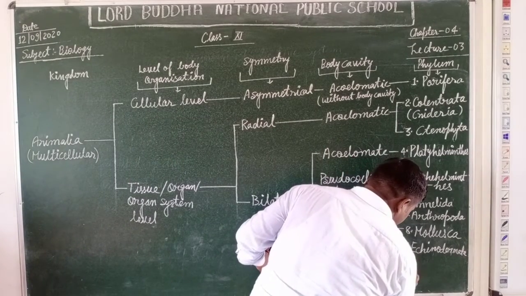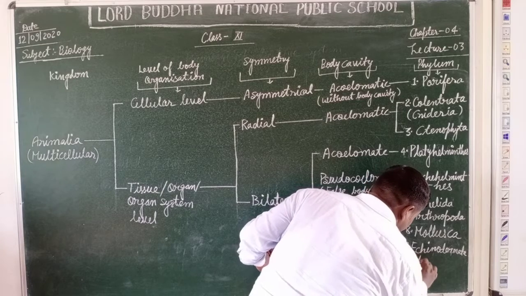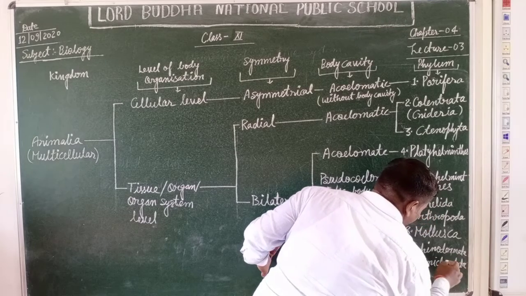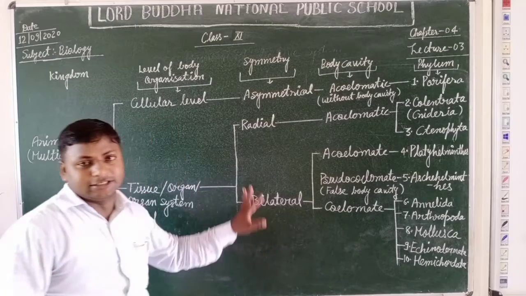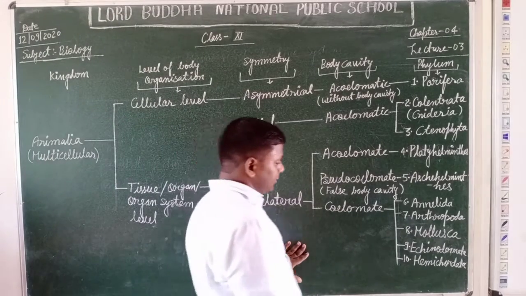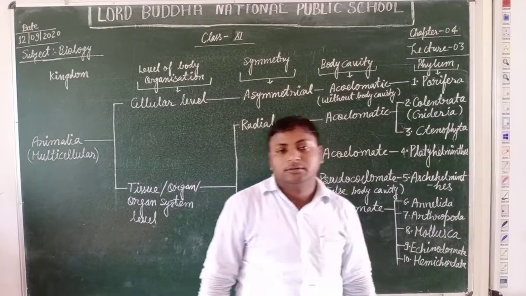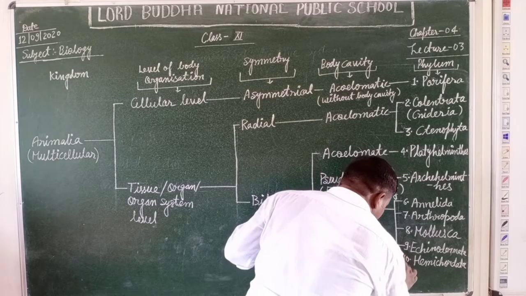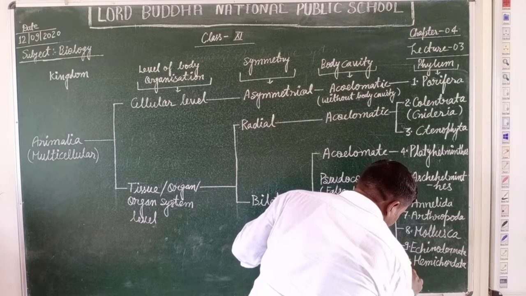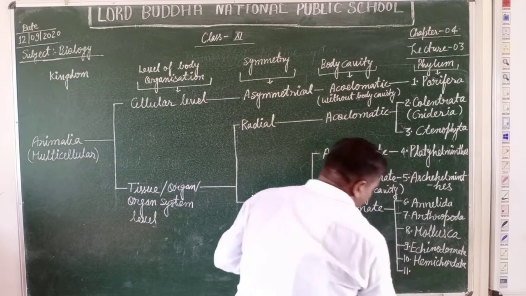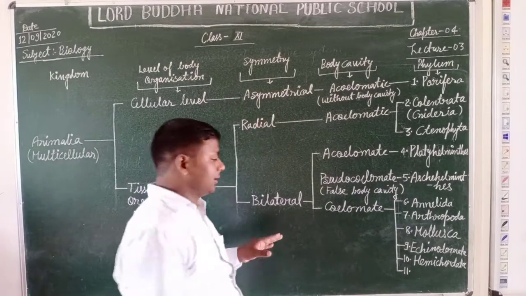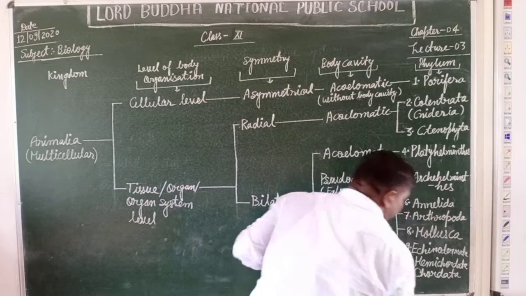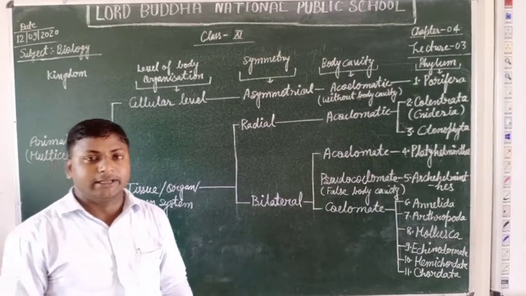Next one is, students, Hemichordata. The tenth phylum is Hemichordata. Balanoglossus is the chief member of this phylum Hemichordata, and Saccoglossus is also a chief member. And the last phylum of the modern system of classification of kingdom Animalia is the Chordata. Yes students, Chordata. We have to study the phylum Chordata in more detail.